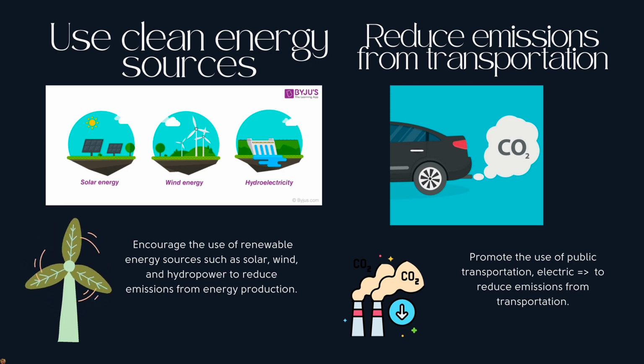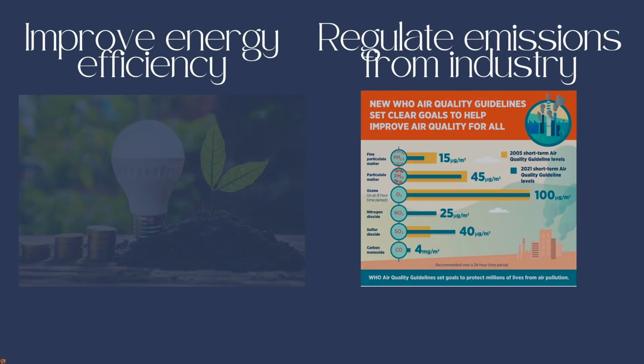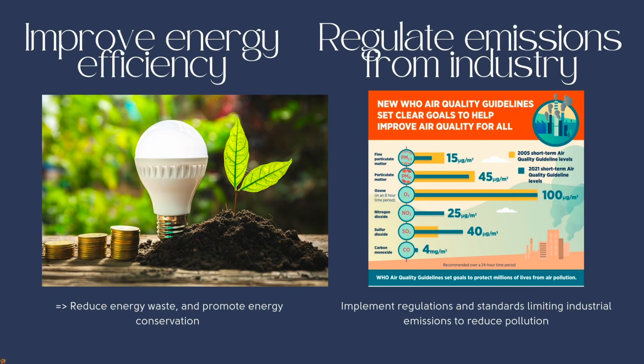Second, we reduce emissions from transportation, in which we promote the use of public transportation, electric and hybrid vehicles, and carpooling to reduce emissions from transportation nowadays. Thirdly, we can improve energy efficiency by encouraging the use of energy efficient appliances to reduce energy waste and promote energy conservation. Fourth, we can regulate emissions from industry, such as implementing regulations and standards that limit emissions from industries to reduce pollution through policies and laws.